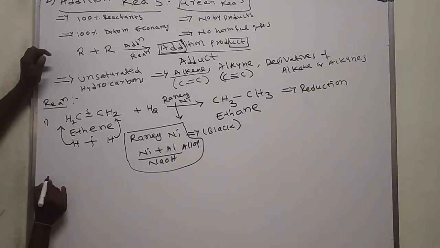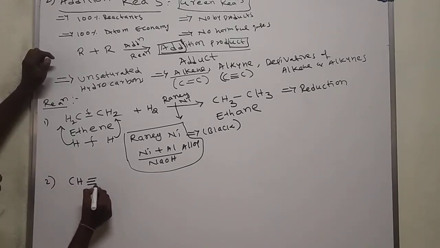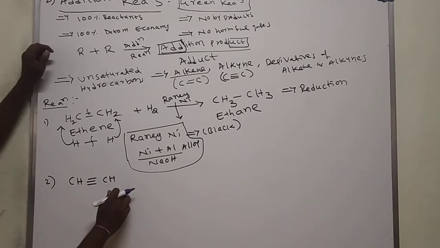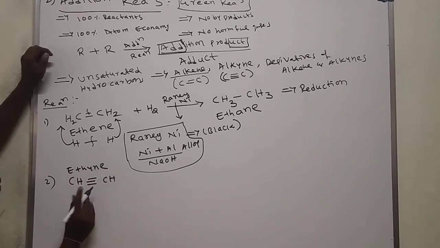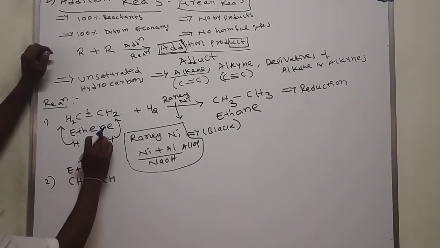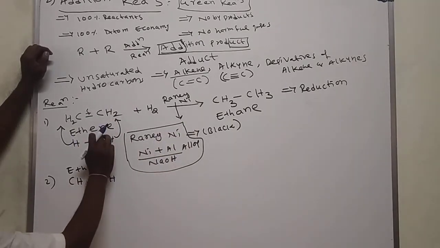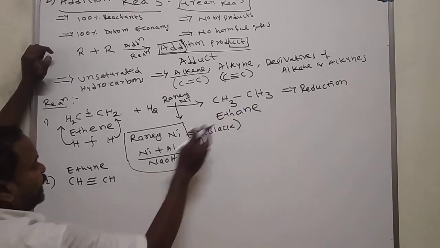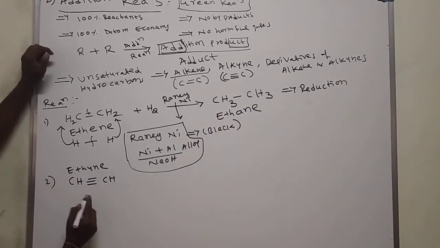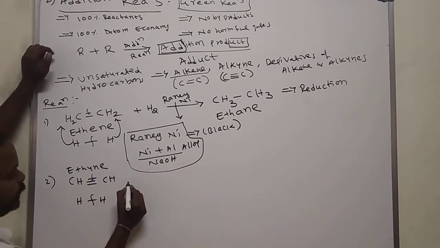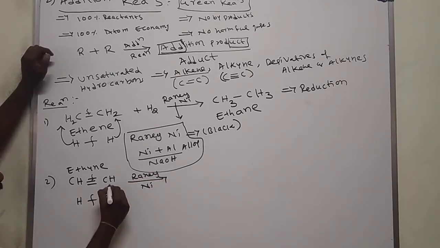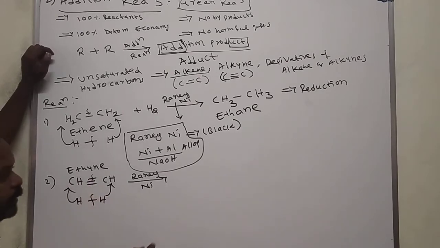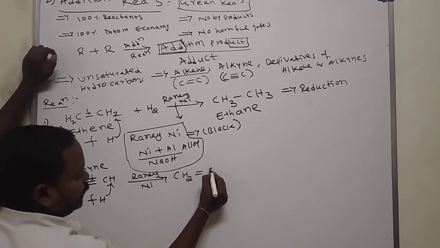Now I am taking one more example, an alkyne. CH triple bond CH is called ethyne. Two carbons are there. If a double bond is present, it is ene; if a single bond is present, ane; if a triple bond is present, yne. Here also add hydrogen. One bond of the triple bond will break, in the presence of the same Raney nickel. One hydrogen is added here, one hydrogen is added here. What do you get here? CH2 double bond CH2.